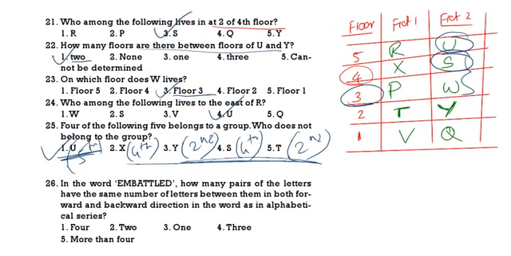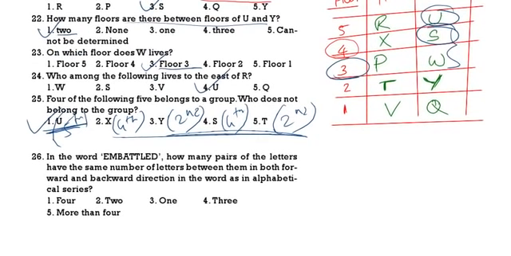See the next one. If the given word is embattled, how many pairs of letters are there between them, in both the forward and backward direction, as in the alphabetical series? Embattled: E-M-B-A-T-T-L-E-D. Now, see.